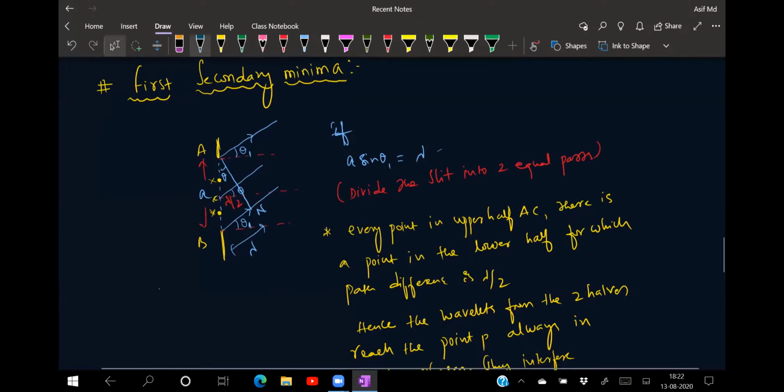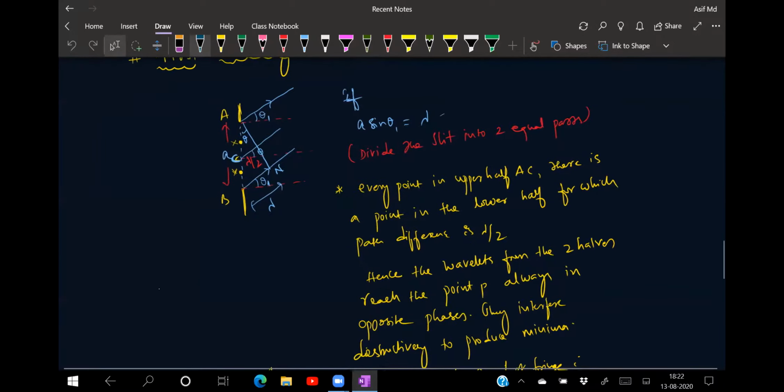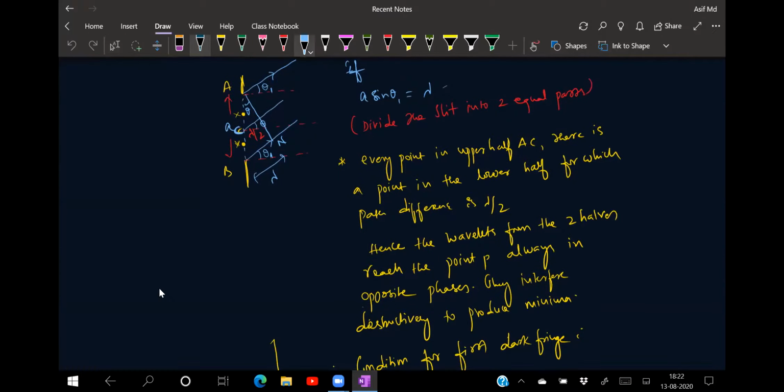That means every point in the upper half, that is nothing but this central point, I'm taking as C. So that is nothing but AC. There is a point in the lower half for which the path difference is a by 2. And exactly the path difference is how much for me? Lambda by 2. Hence, the wavelets from the two halves reach the point P always in which phase? In opposite phases. That means they interfere destructively, producing the minima.